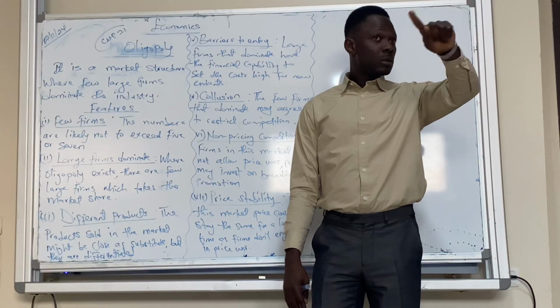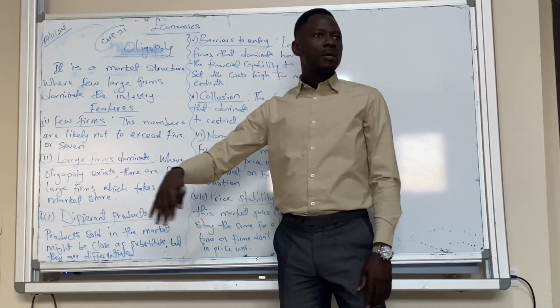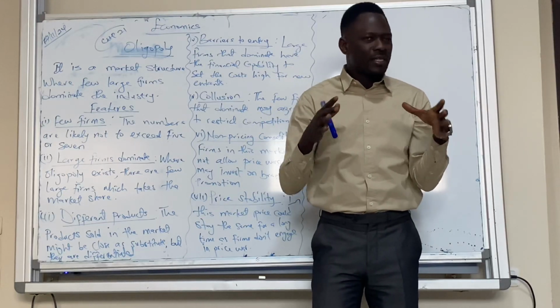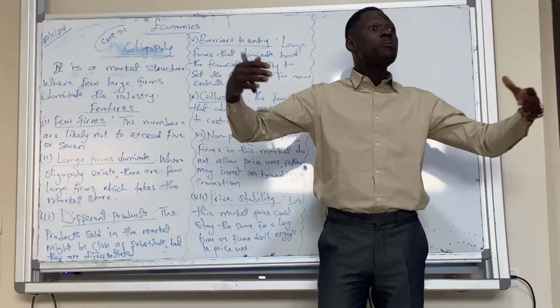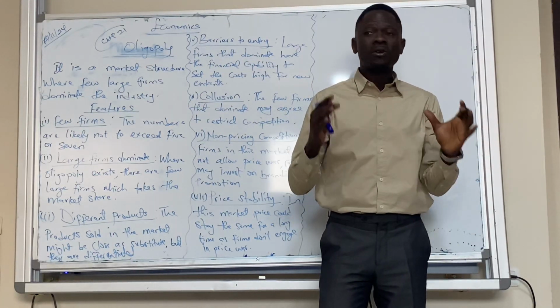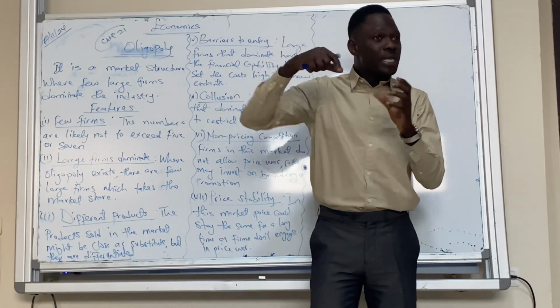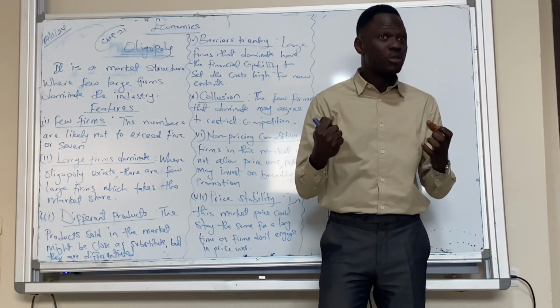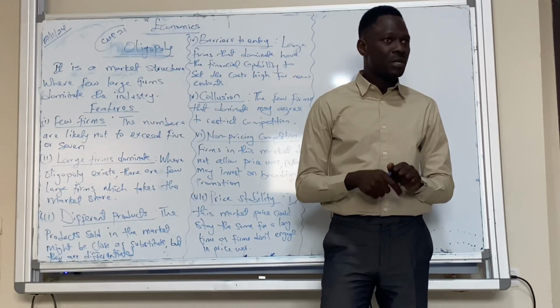The second point, large firms dominate. Because it's a small market, it's a market that consists of few large suppliers. It means they are big enough to dominate. So their dominance is always felt because they are so big. Do you get the point here? How they dominate the industry is felt. You will feel it because they are so big that they can control the market themselves.